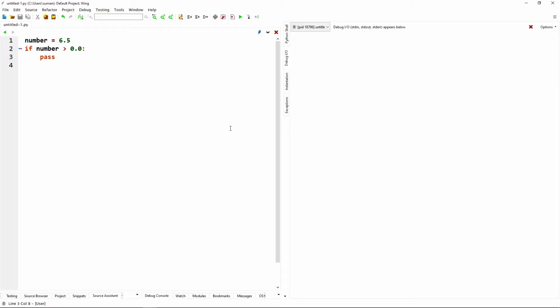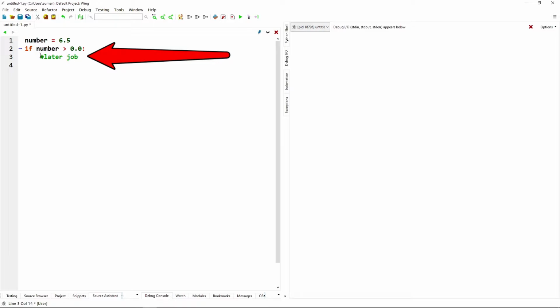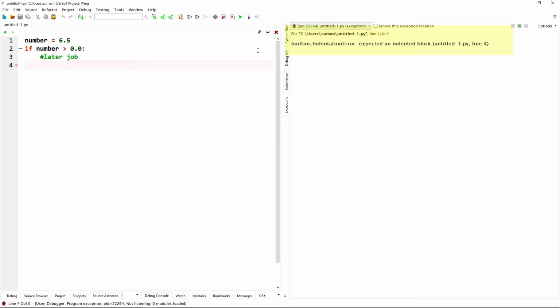Now what will happen if we use comments instead of the pass statement in the code? Here we are using a comment. So if we run the code, there is an unexpected indented block error in this case. Why?